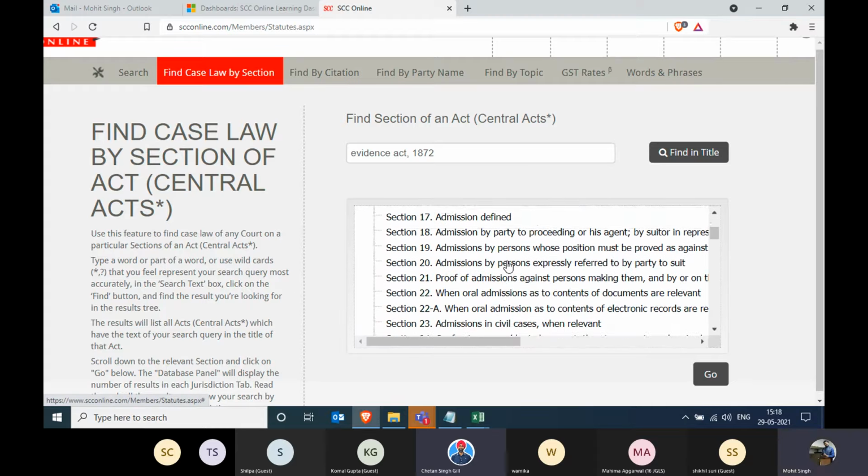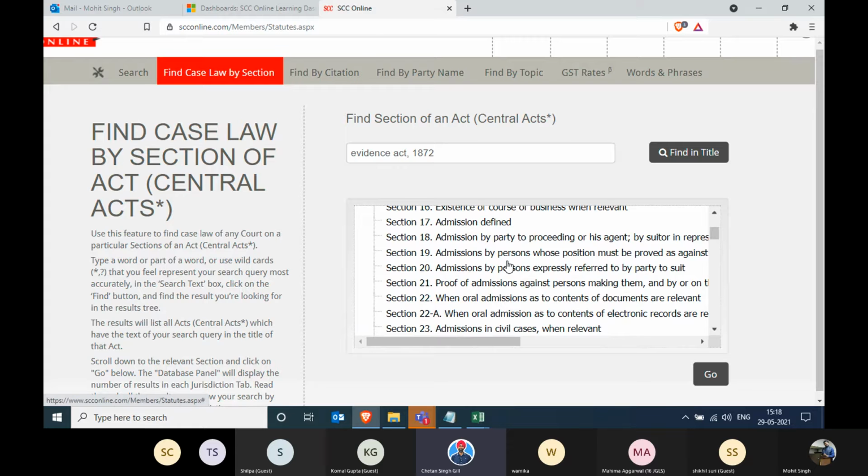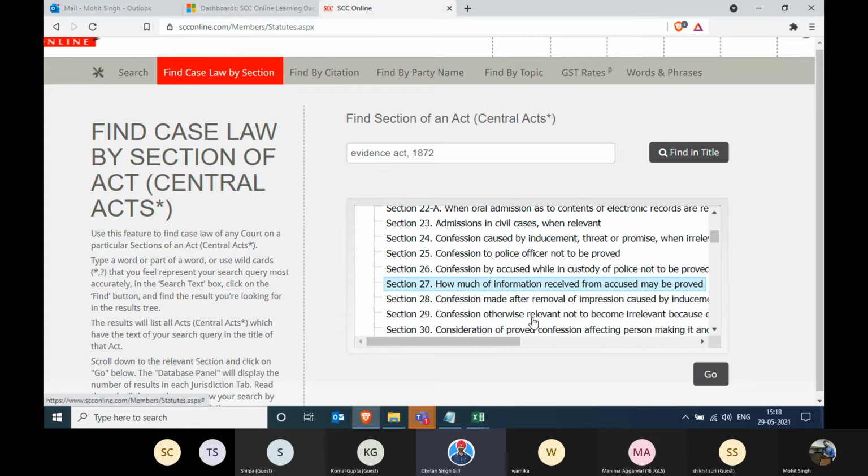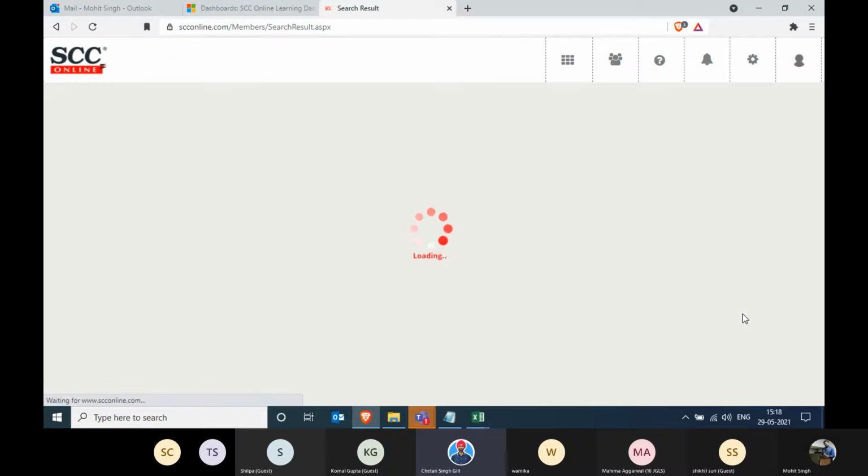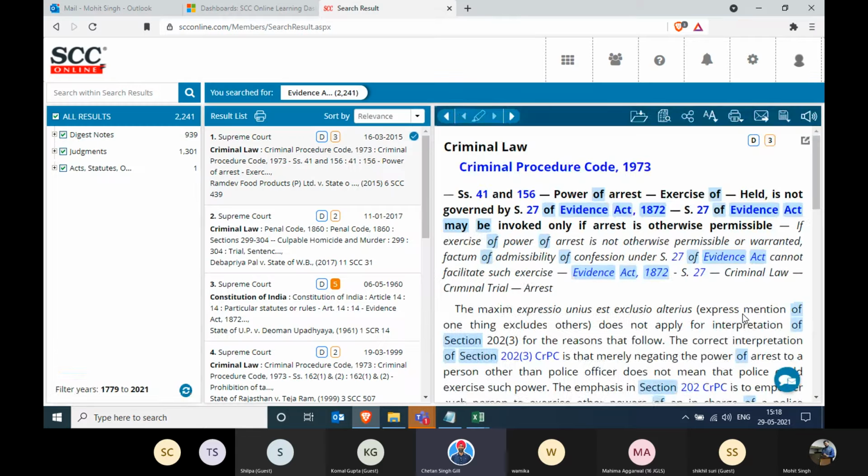So the entire act opens up. Showing 27, if I'm correct, is that what I'm looking for? Yes, take this one. And click on Go. You'll get your judgments on section 27 of the Evidence Act. This is applicable to all the sections, all the acts. You can open it, click on it, and you'll get the judgment straight away.